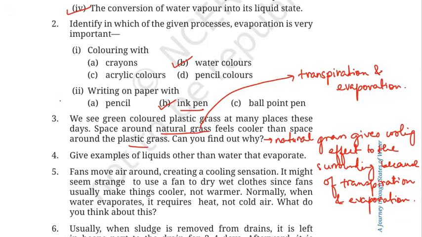All right. Number 4, give examples of liquids other than water that evaporate. So we know that water evaporates. So can you give any further example of any other liquid that evaporates? So you have seen, have you ever used sanitizer? If you use sanitizer on your hands, you will see after some time, you put the liquid sanitizer, but after some time your hands feel dry. Why? Because it has alcohol, and alcohol also has the characteristic to evaporate just like water.